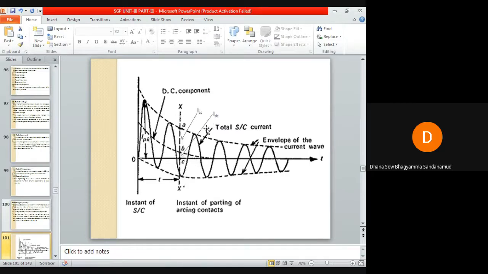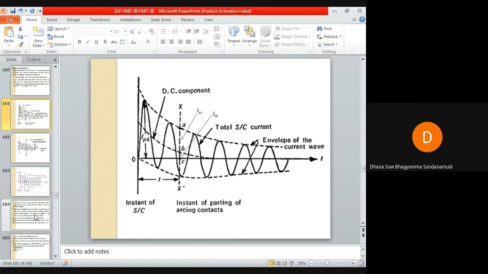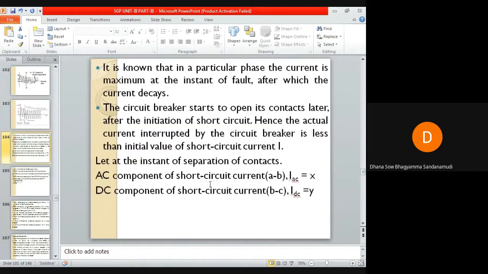So the AC component of the short circuit current, let us assume it as X, and the DC component of the short circuit current, let us assume it as Y.